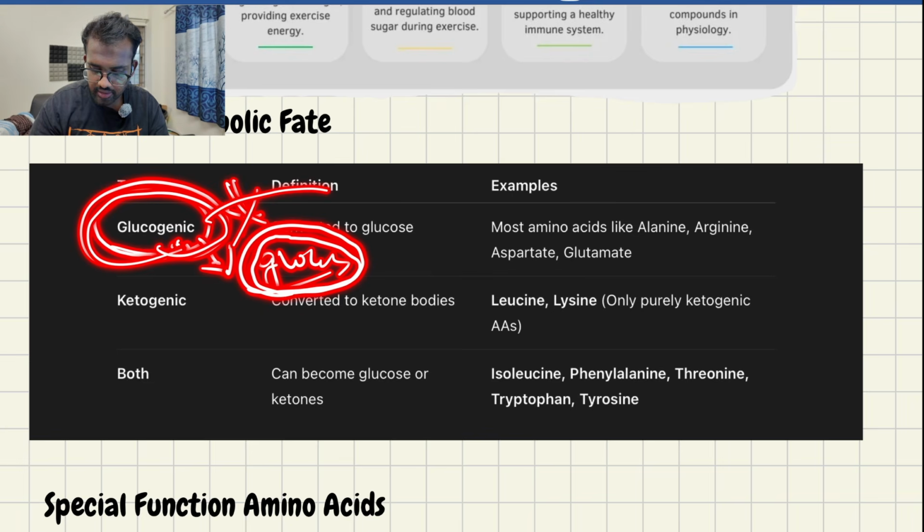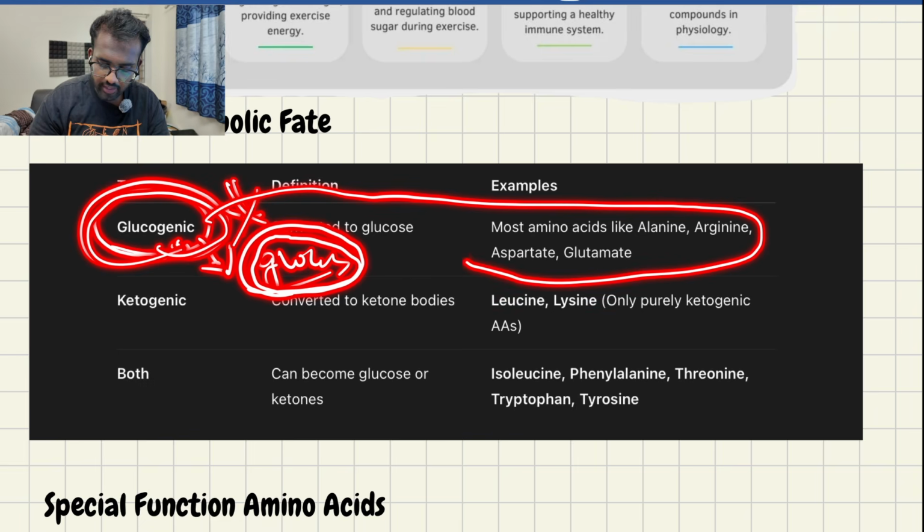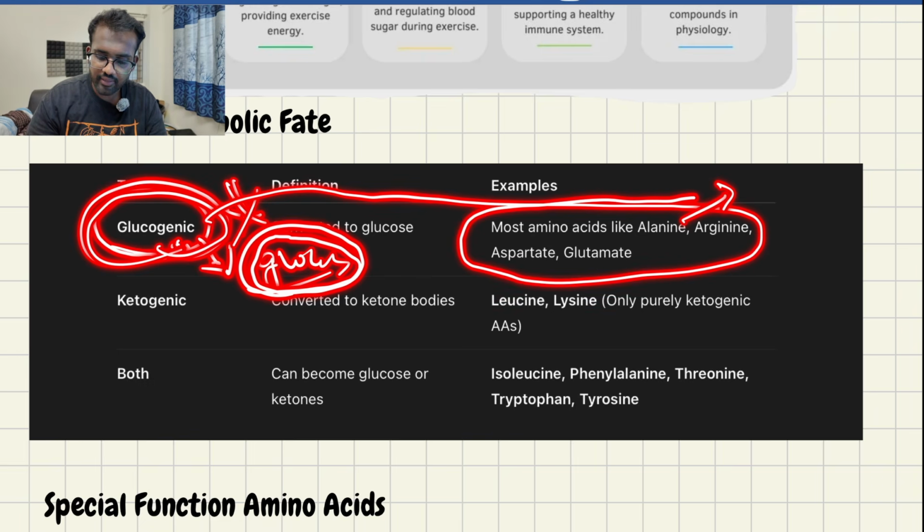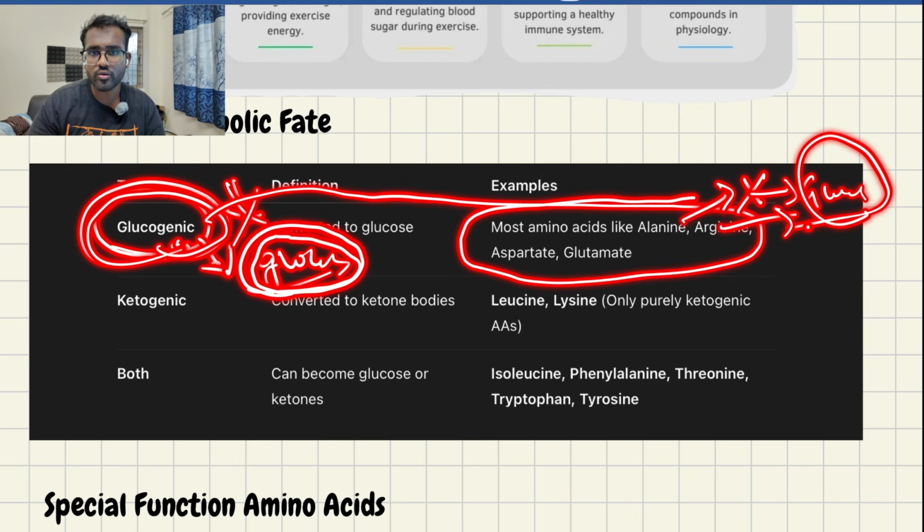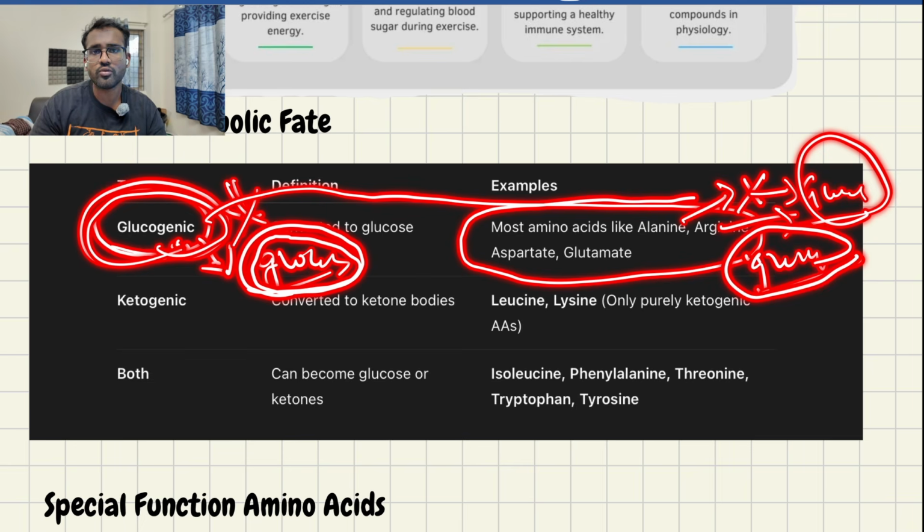What are the glycogenic amino acids? They are alanine, arginine, aspartate, glutamate. When these amino acids are broken down, they can be converted into glucose, in the process of gluconeogenesis. I will explain gluconeogenesis in detail in later parts, where glucose is formed from non-carbohydrate sources. It's fun to learn because it is a complex topic, but I will make it very simple for you to remember. Okay, these are glycogenic amino acids. Glycogenic amino acids are nothing but amino acids that can be converted into glucose.